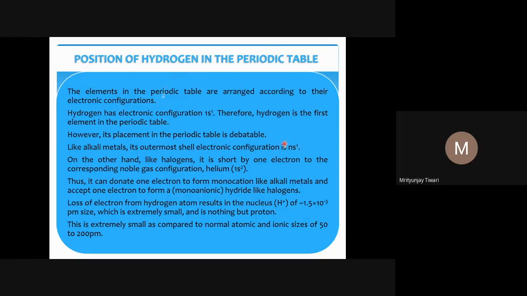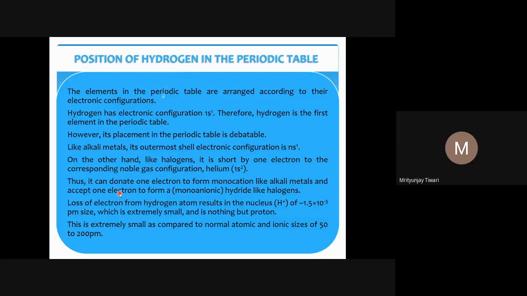So hydrogen's electronic configuration is similar to alkali metals, where the shell number, 1, 2 or something, we represent as n. So this ns1 is the electronic configuration of hydrogen, which is similar to that of alkali metals. On the other hand, like halogens, hydrogen is short by one electron to the corresponding noble gas configuration, that is helium. If you give one electron to hydrogen, it will get the electronic configuration 1s2, which is the electronic configuration of helium.